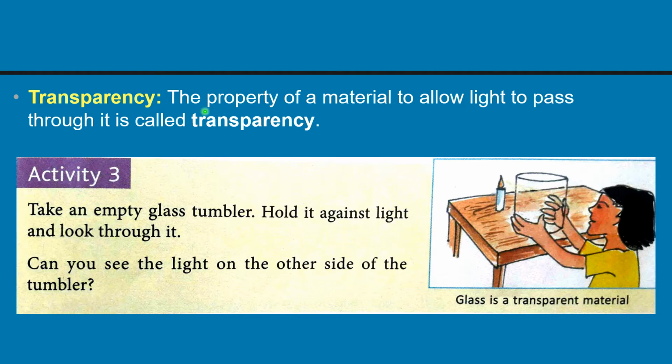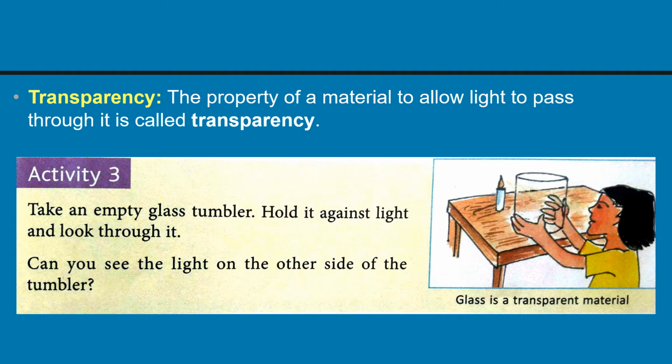Transparency. Students, the property of a material to allow light to pass through it is called transparency. Let us understand this property of matter with the help of an example. Take an empty glass tumbler, hold it against light and look through it. Students, we can see the light on the other side of the tumbler because glass is a transparent material as the light can pass through it.